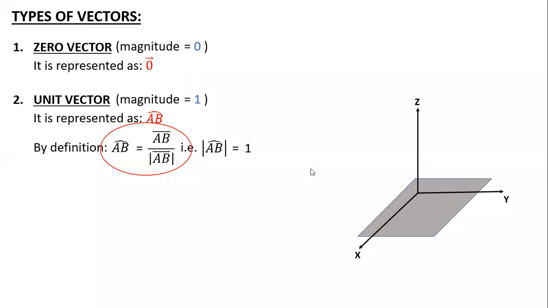Sir, I didn't understand the use of unit vector. I said with the unit vector you can get your new vectors. Let me give you a simple example. Suppose you want to travel from your home to your school, and you might be using some bus service to go from home to school.